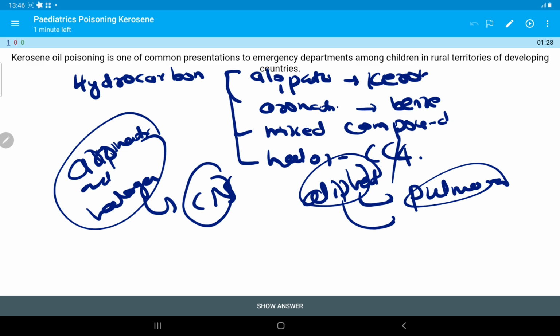So there is a risk of aspiration. The most important manifestation of hydrocarbon toxicity is aspiration pneumonitis. Why is there aspiration pneumonitis? Because there is inactivation of type 2 pneumocytes. Due to inactivation of type 2 cells present in the lungs, that causes pulmonary pneumonitis. That is what we have to know.